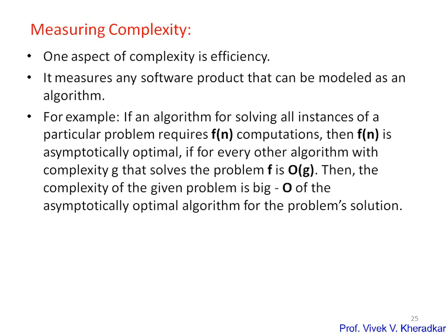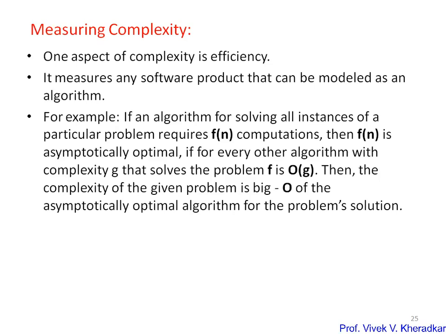So we measure the algorithmic complexity, by which we can determine how much memory or how much time is required. For example, if an algorithm for solving all instances of a particular problem requires f of n computations, then f of n is asymptotically optimal. For every other algorithm with complexity g that solves the problem, f is O of g. Then the complexity of the given problem is the big O of the asymptotically optimal algorithm. So big O is one of the notations by which we can show the complexity, which may be problem complexity or solution complexity, and which helps to measure the efficiency.